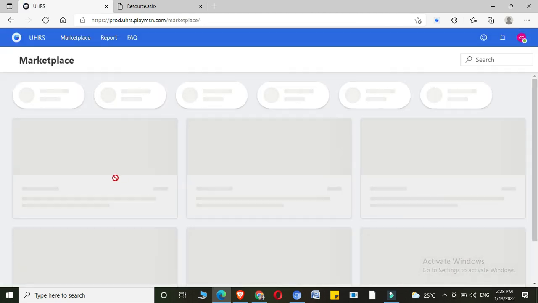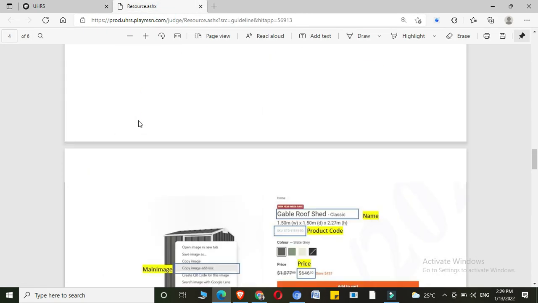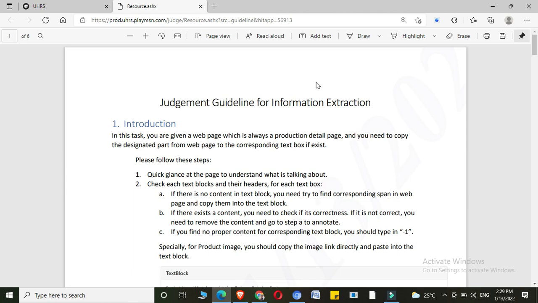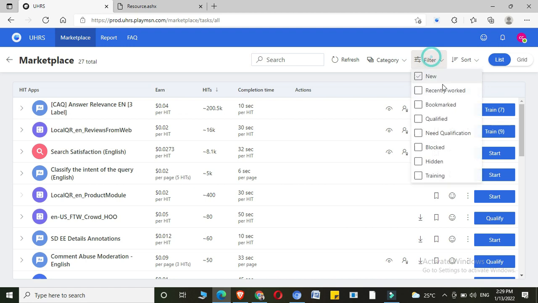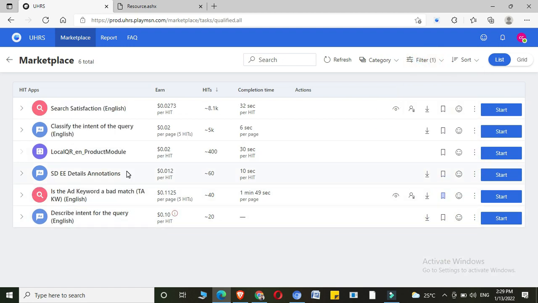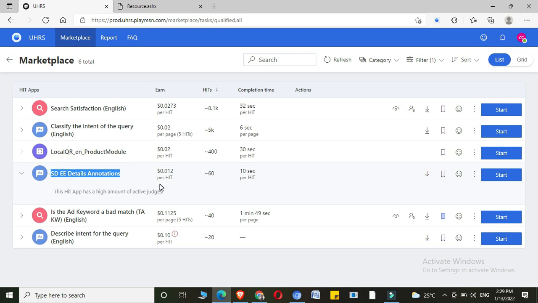So this was the qualification, guys. My network connection is too slow. So yeah, that was it. Yeah, I got it. So I'll filter it to qualified. So this was it. This was about SDW details annotations, guys.